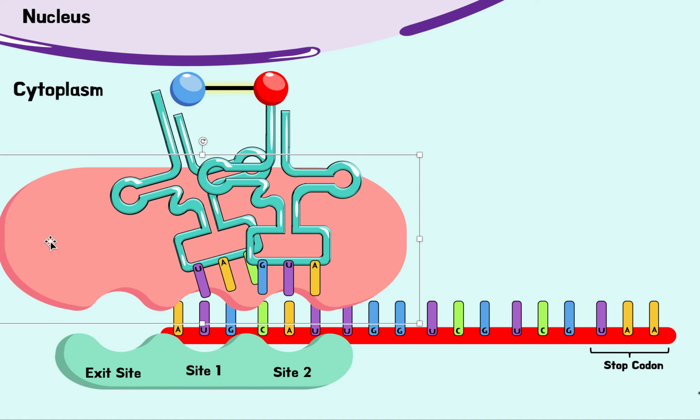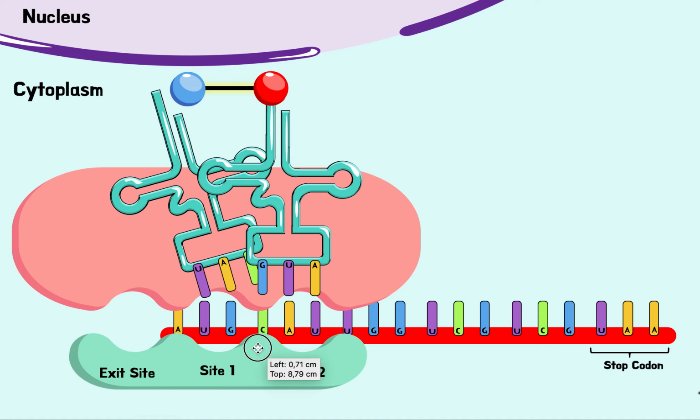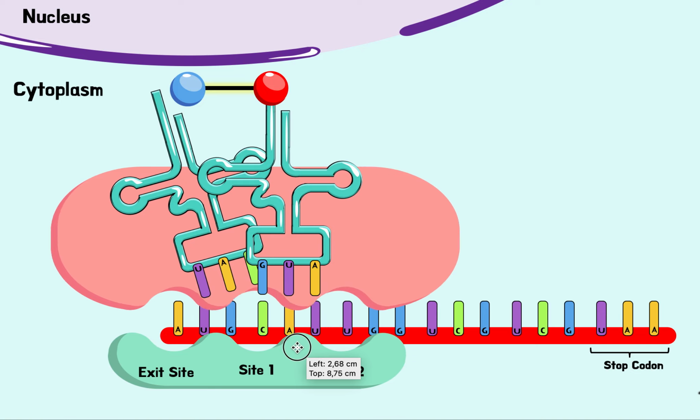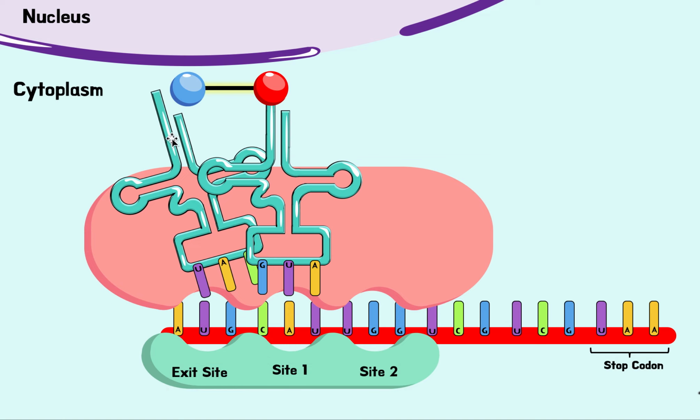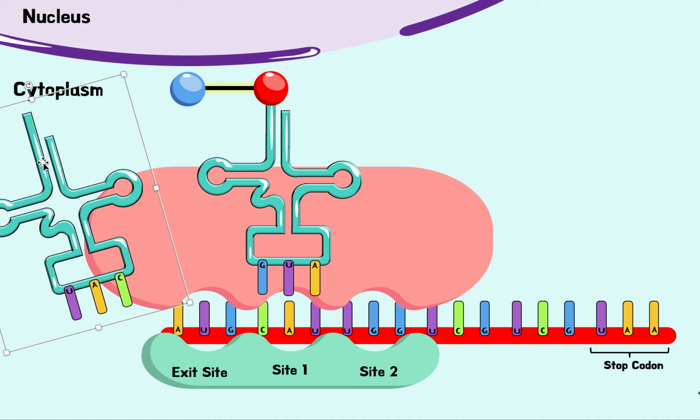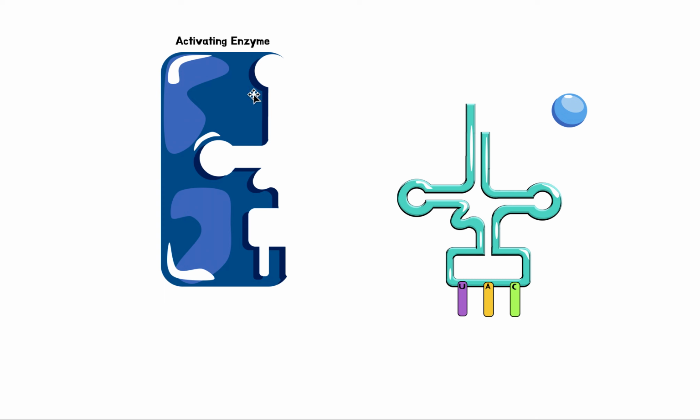So now the next step is going to be this. We're going to have this ribosome shift along now, shift along. So it's going to shift along because we're reading this code. We got to get all the way through it. So it shifts along. Now we have this tRNA that lost its amino acid that's going to exit with the exit site. So it's going to leave. So I'm going to delete it. It goes out, it leaves, and now this tRNA is going to go pick up the amino acid that it belongs to, right? It's going to pick up another one so that it can help build other proteins somewhere else. So let me show you. So here we have this process.